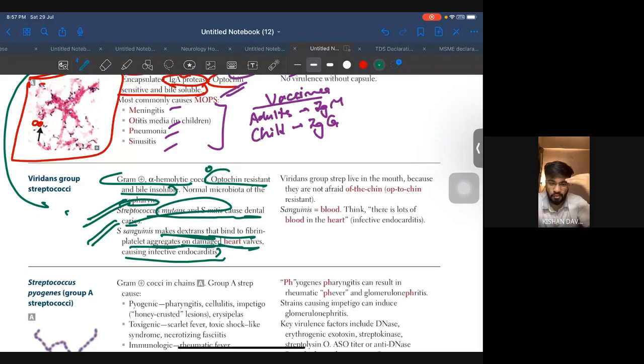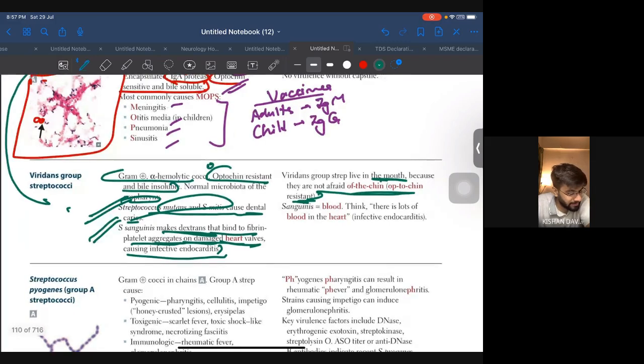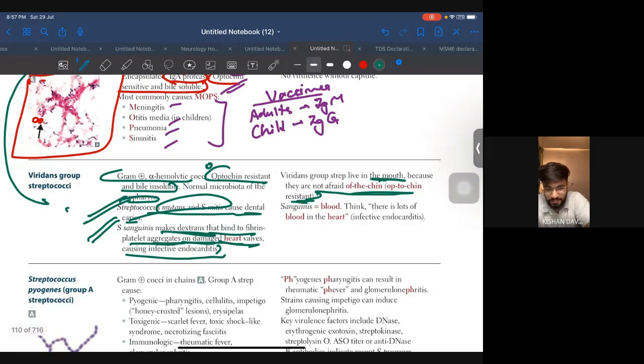Whereas Staph aureus is going to act on a fresh heart valve, and on an artificial heart valve, Staph epidermidis. Whereas if damage is given, think about viridans streptococci, and about dental procedures, think about mutans. Viridans group strep live in the mouth. This is how you will remember. Okay, so I think that's it for the viridans group streptococci.